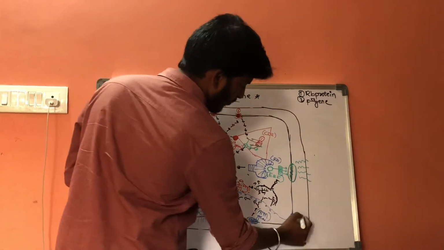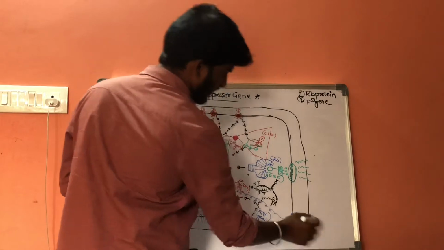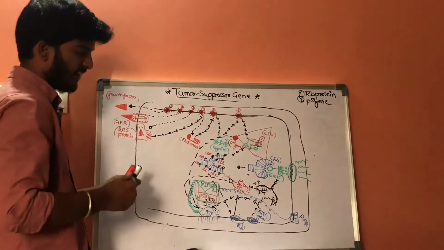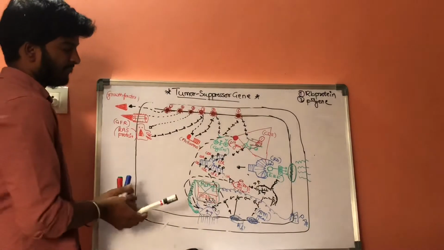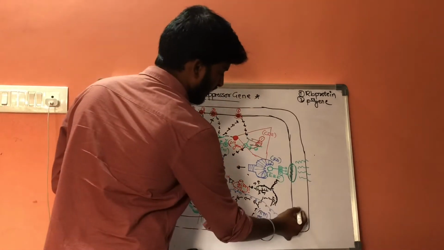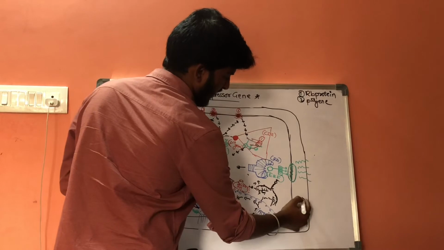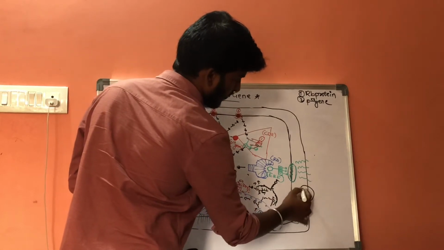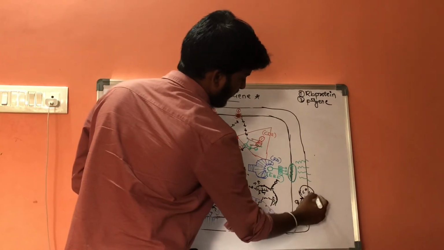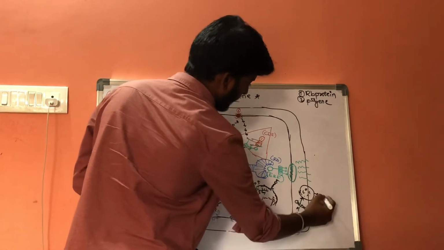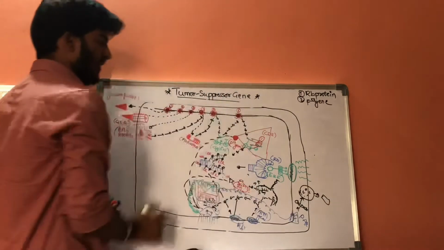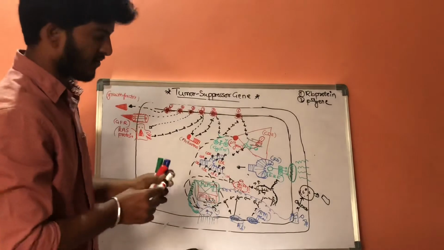Whenever the pro-apoptotic genes are activated, they will activate the caspases, then the apoptotic bodies, and then the cell undergoes apoptosis. In this way it undergoes natural death.